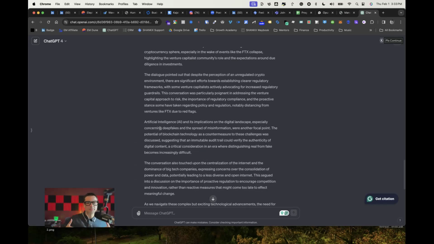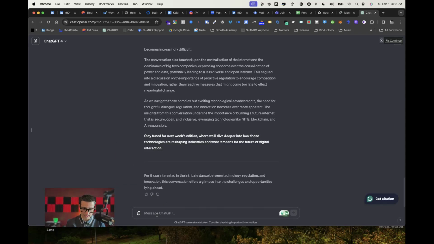Now, here comes the next step that is very important. Instead of just copy pasting just that as it is, I need to know what I want. And I happen to want to write a newsletter that focuses on the blockchain technology and also the decentralization aspect. So I will literally tell ChatGPT that, okay? Let me see if I can dictate it just by clicking my dictation button. Let's see if that works.